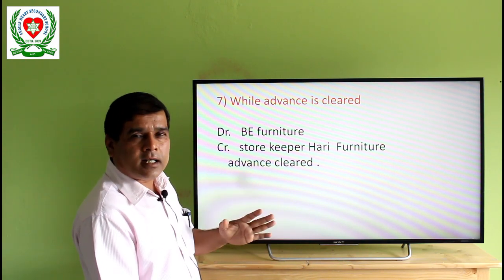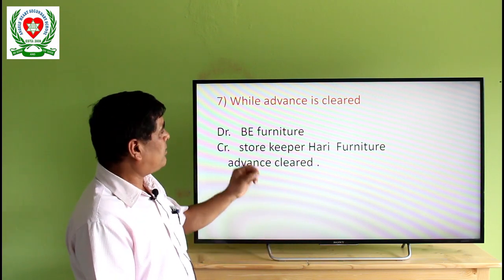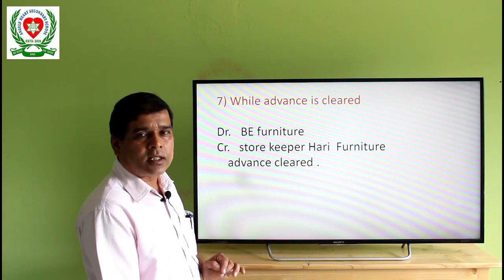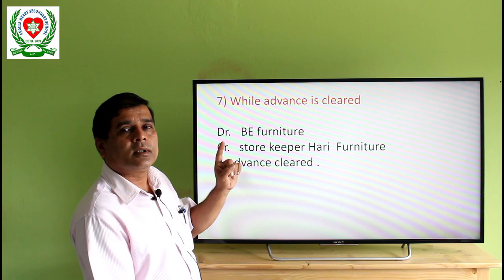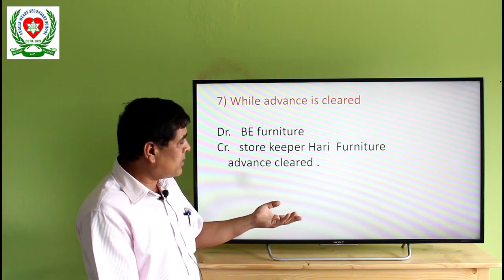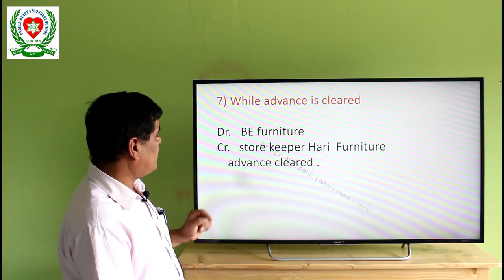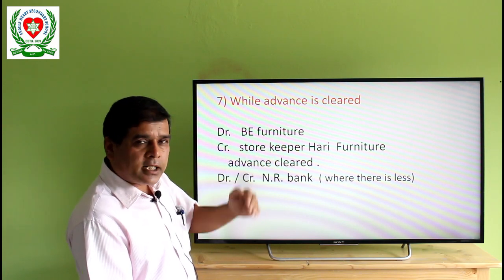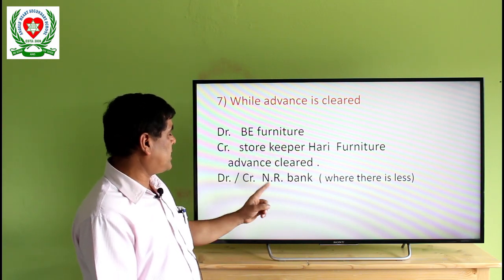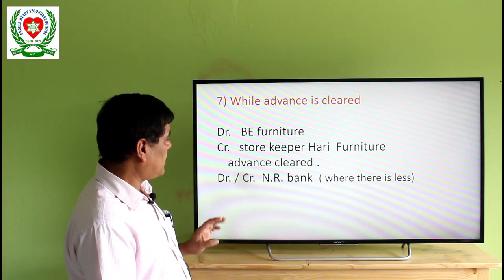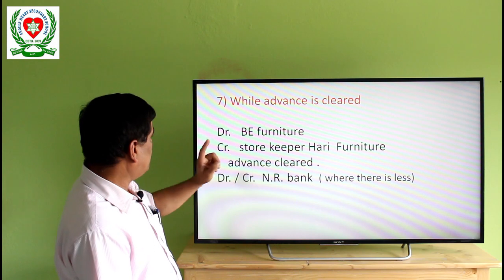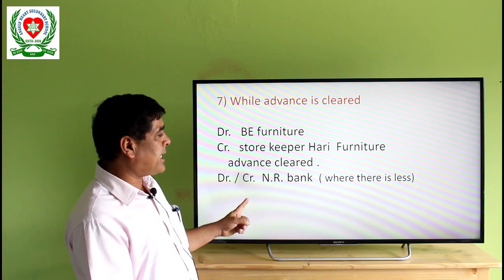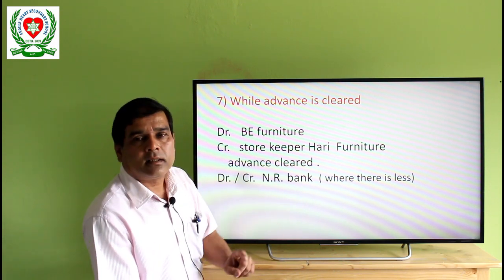Sometimes whatever advance is taken may not be enough, and the person may use his personal pocket money and purchase the goods. In such a case, we have to give him that extra amount through the check. So, there will be credit NR Bank, and sometimes that amount may be written on the debit side, debit NR Bank. Therefore, debit BE furniture, credit storekeeper Hari, furniture advance clear, and debit or credit NR Bank where there is less.